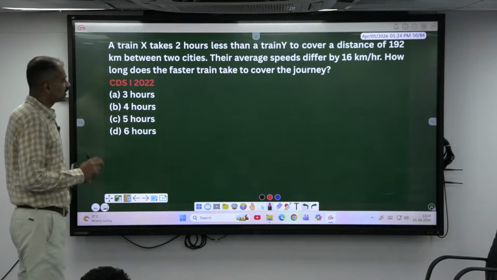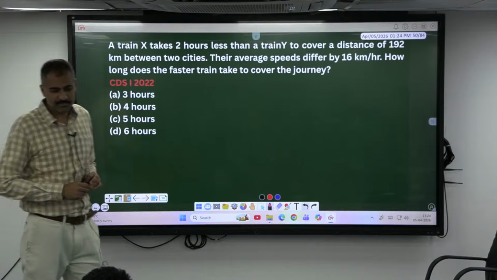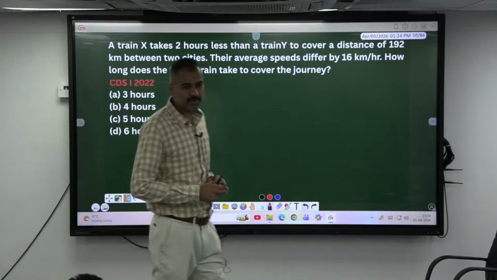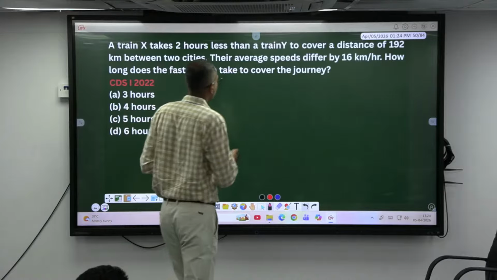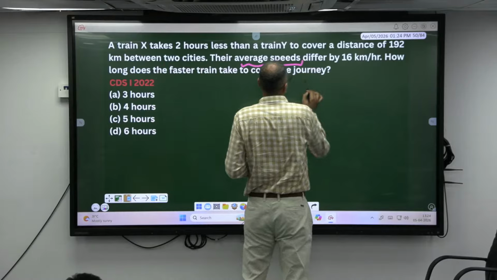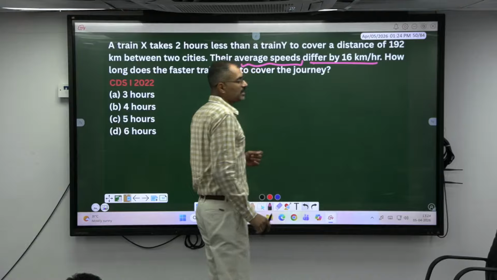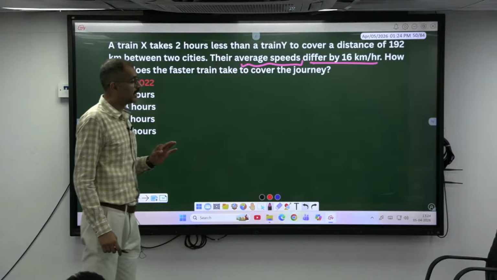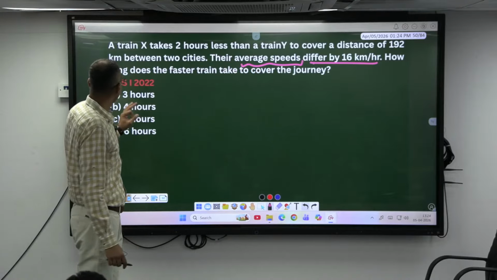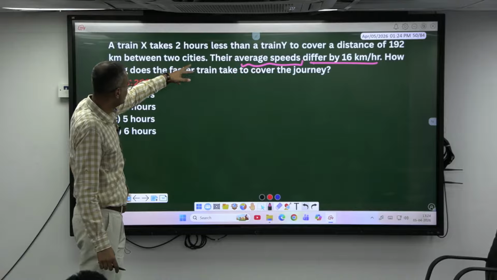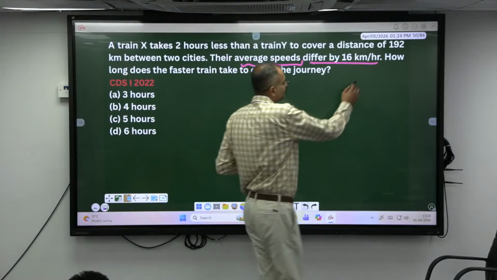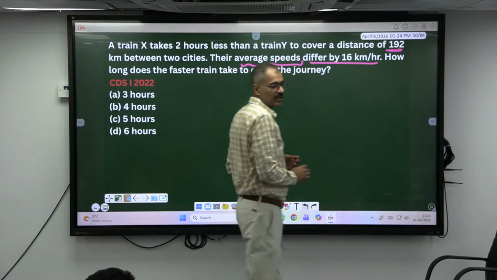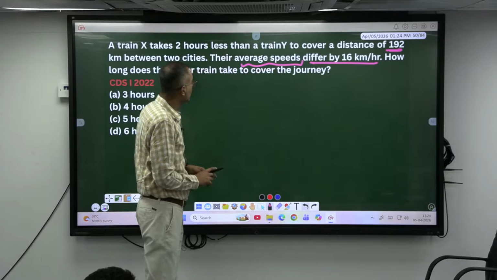So, though it's a train question, it's not basically a relative speed. What is given here? Average speed differs by how much? 16 km per hour. When he is going at a faster rate, train X takes 2 hours less time. Distance remains the same. How much is the distance here? 192. Earlier also he is traveling the same distance as before.